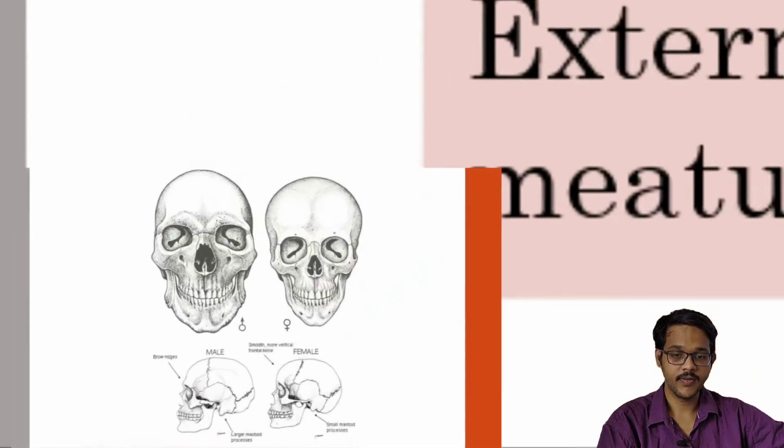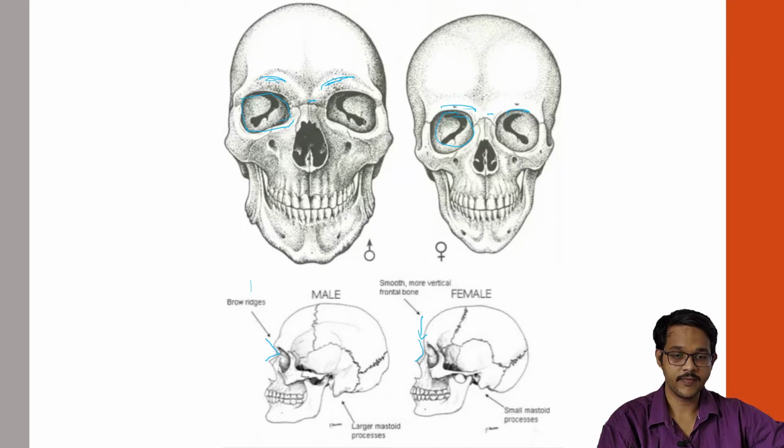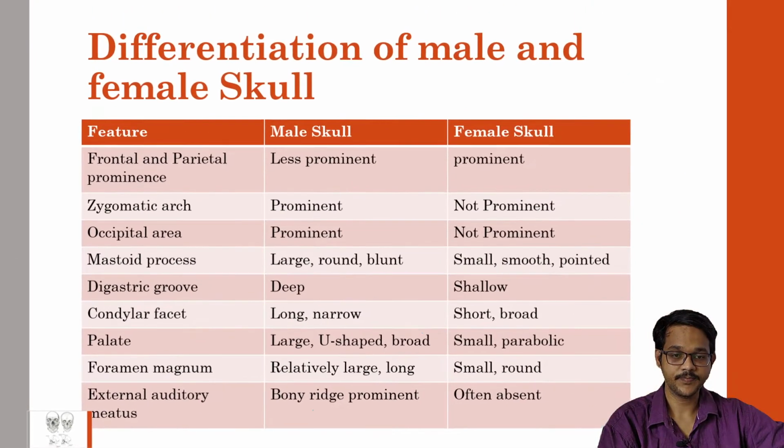Again, you can see the same features in the image, where the frontal and parietal prominence is prominent in females, not so prominent in males. Then the mastoid process is prominent here. You can see this is pointed. It is not so pointed and is smooth in females. Other features usually cannot be commonly differentiated.